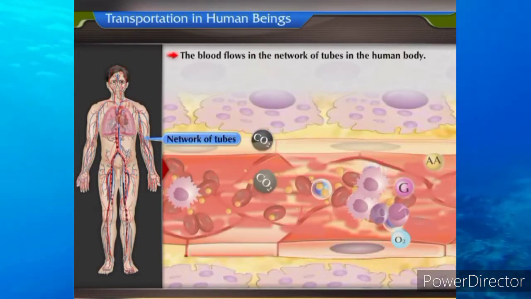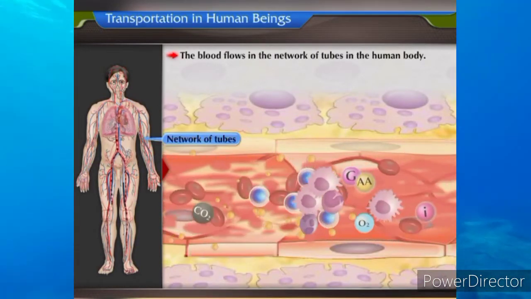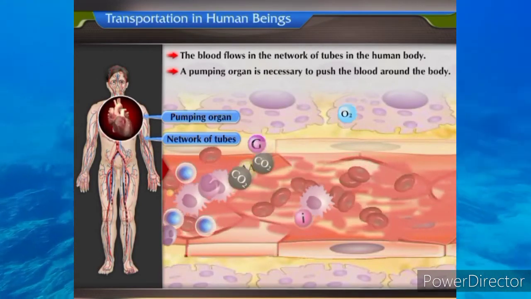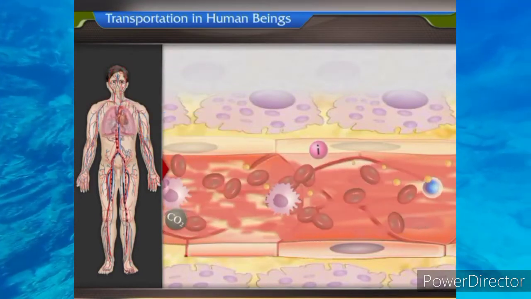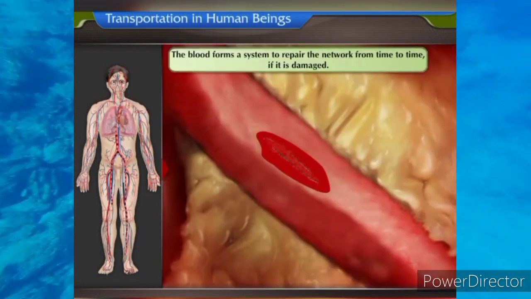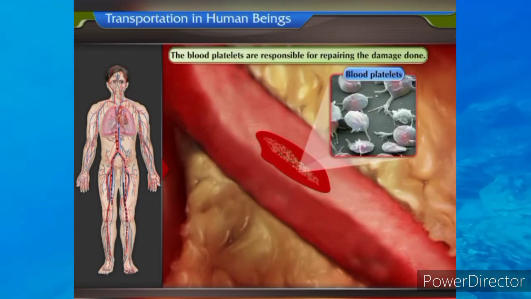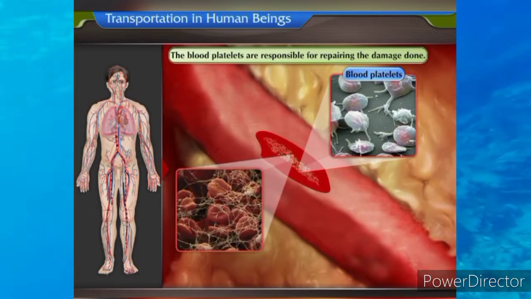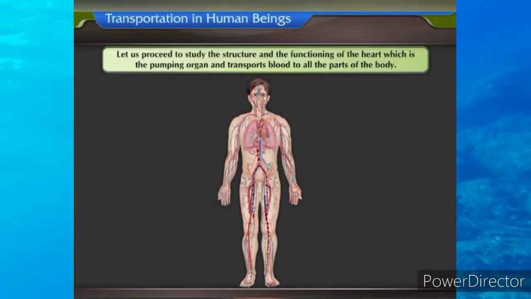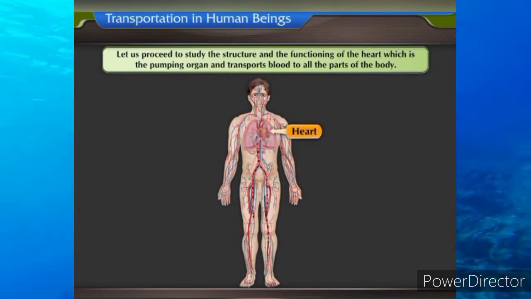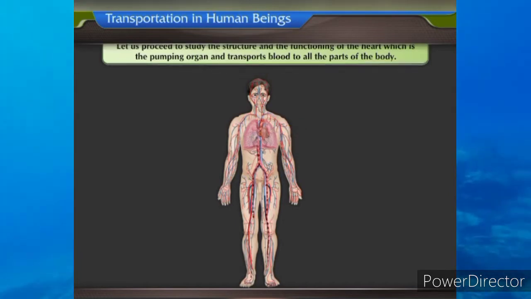The blood flows in the network of tubes in the human body. A pumping organ is necessary to push the blood around the body. The blood forms a system to repair the network from time to time if it is damaged. The blood platelets are responsible for repairing the damage done. Now let us proceed to study the structure and the functioning of the heart, which is the pumping organ and transports blood to all the parts of the body.